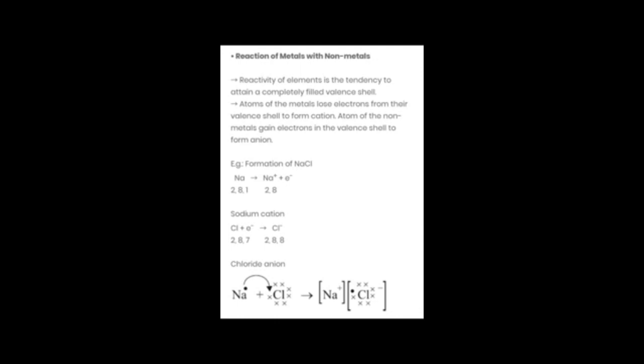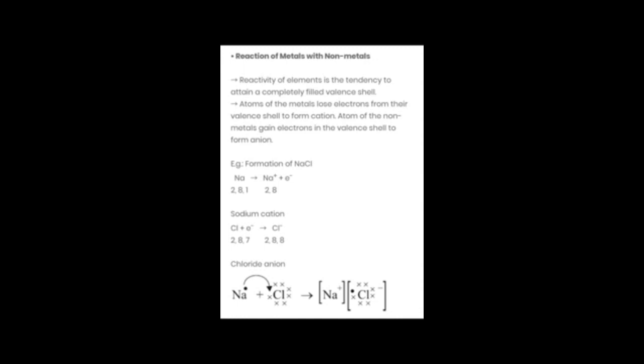Similarly, if we talk about chlorine, which is a non-metal here, chlorine's configuration is 2, 8, 7: 8 plus 2, 10, plus 7, 17. So if it gains 1 electron, this means 7 plus 1 in the last shell, it is also going to have the stable configuration. The octet will be complete. So chlorine is going to gain the 1 electron that is lost by sodium, and this way anion formation will take place. This is very clear from the representation given below, that sodium is giving 1 electron and chlorine is taking that 1 electron.